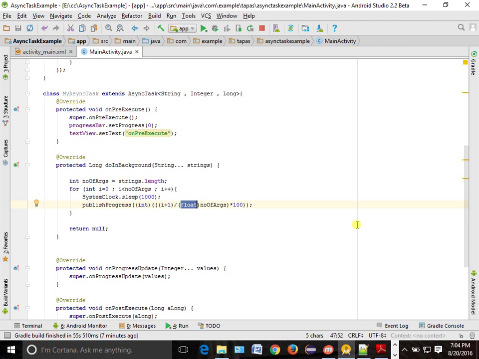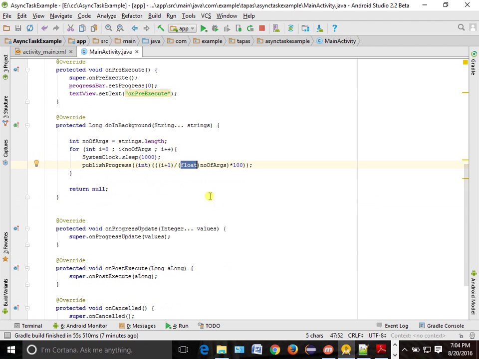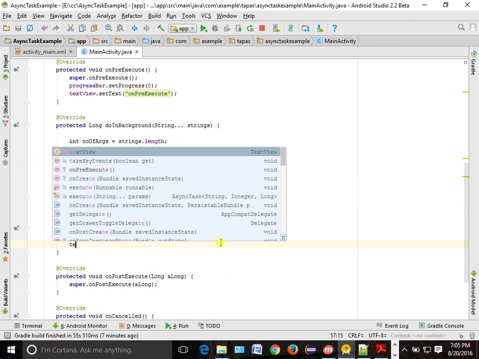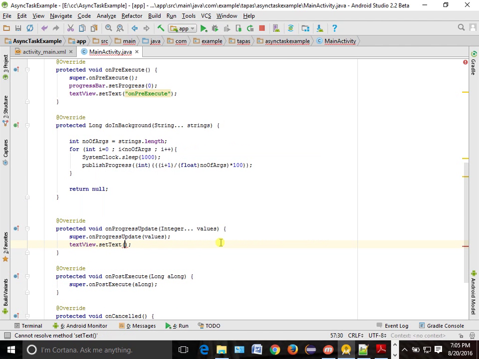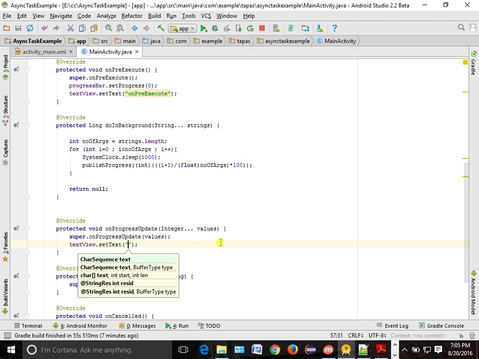Now it will do all those things. Now it will automatically publish progress, where it will go here, and you have to catch this value and show it in your text view. So text view dot set text. You want to show the progress, right?